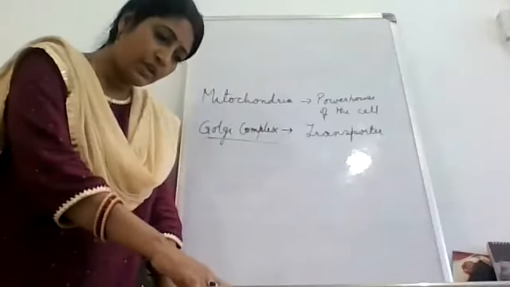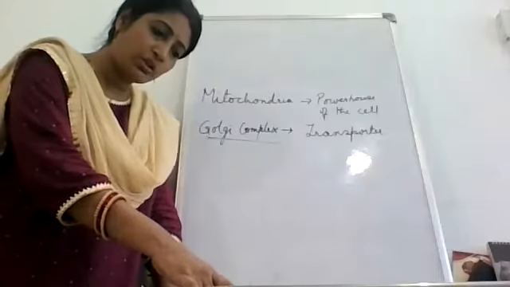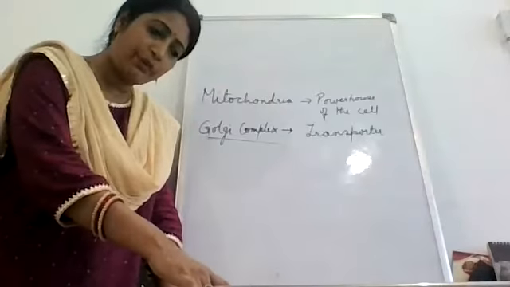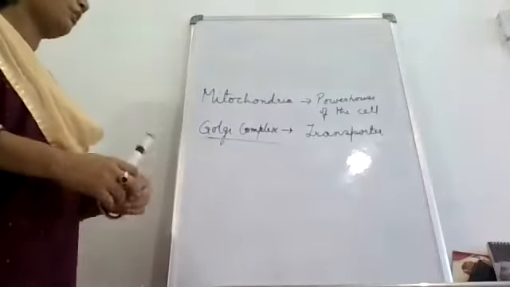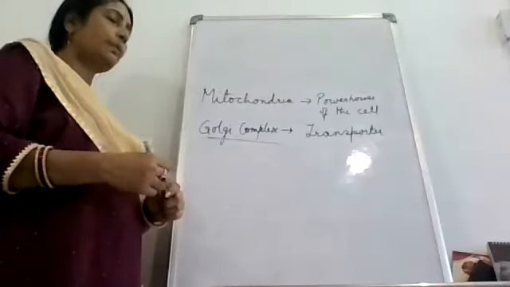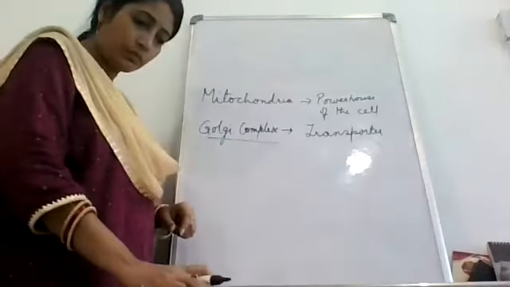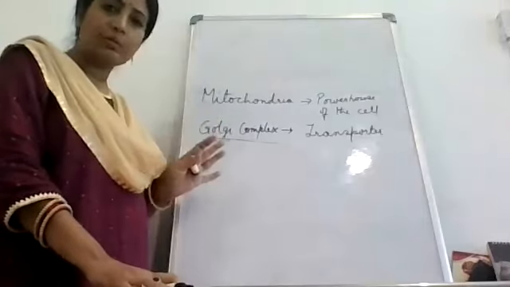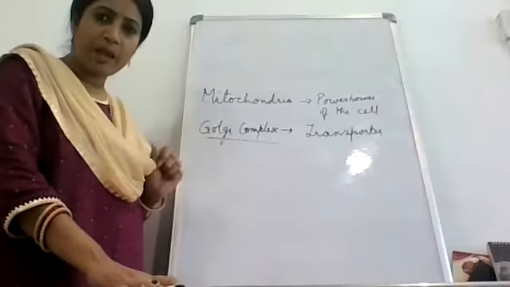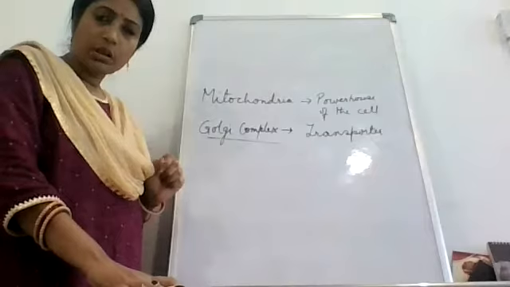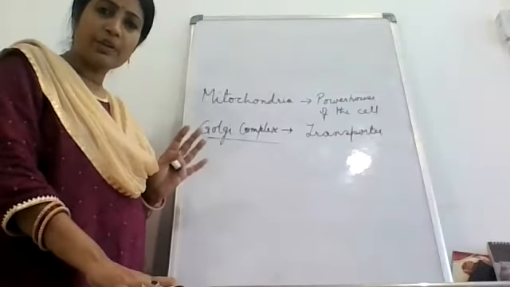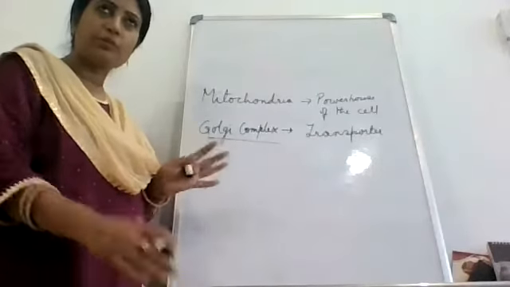So every cell has a membrane around it to keep its own contents separate from the external environment. एक चीज और मैं यहाँ पर बताना चाहती हूँ. ये जो भी ऑर्गेनेल्स प्रेजेंट है वो कहाँ प्रेजेंट है? साइटोप्लाज्म में प्रेजेंट है. These are present in cytoplasm.